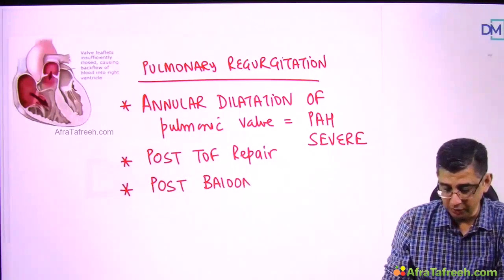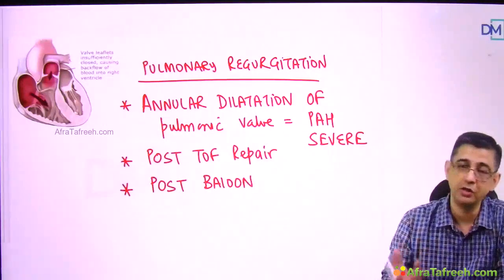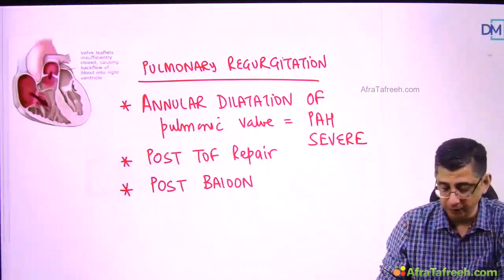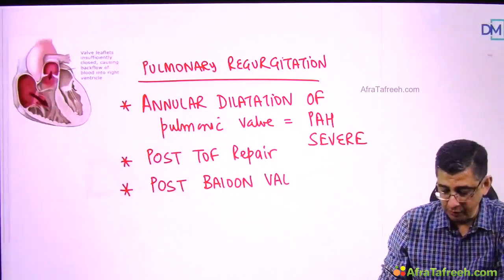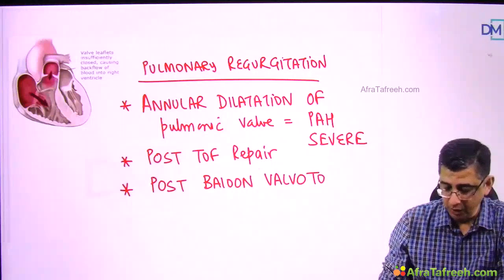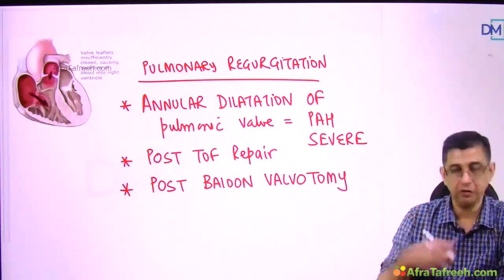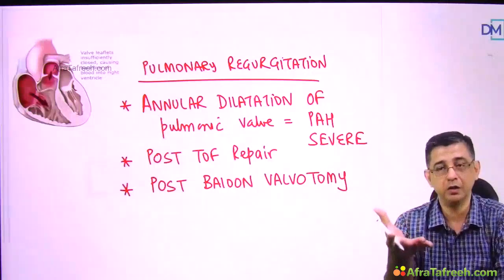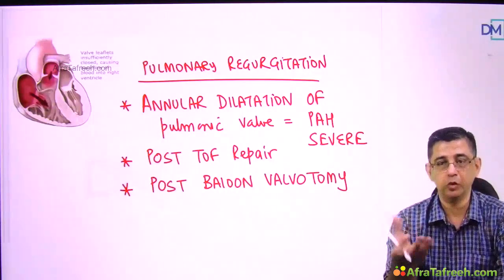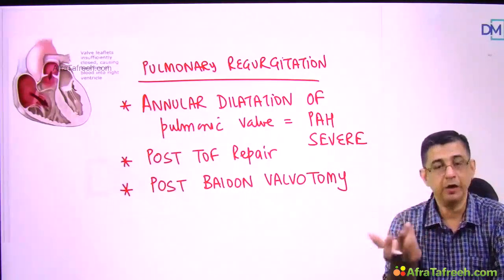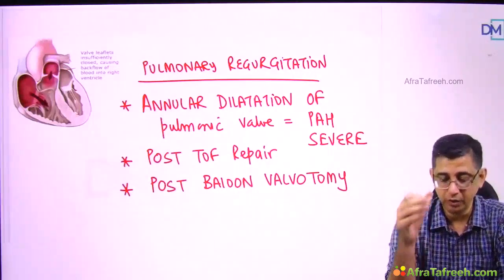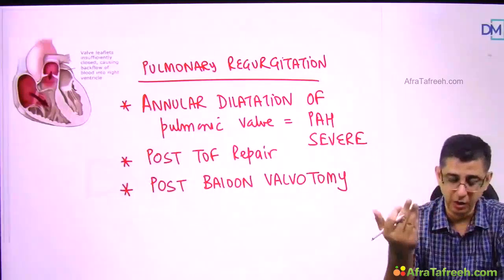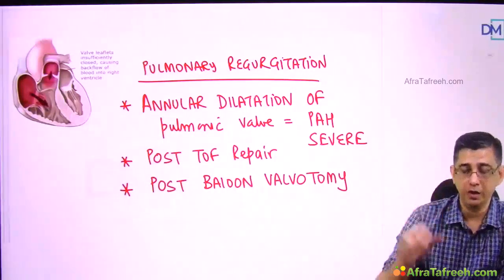Suppose the patient was having pulmonic stenosis, like a carcinoid syndrome patient was having pulmonic stenosis. So I had advised a percutaneous balloon valvotomy, and the good thing about valvotomy is it will obviously dilate the stenosed valve, but if you dilate more than normal, then it can get converted into regurgitation as well. So most of the time either it is post procedure or it could be due to severe pulmonary artery hypertension